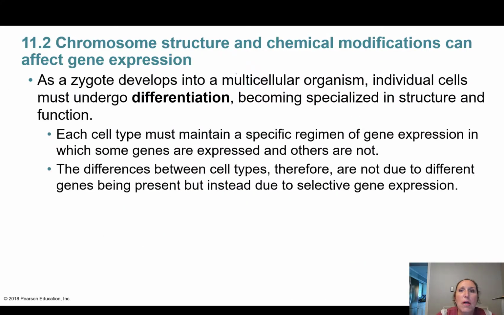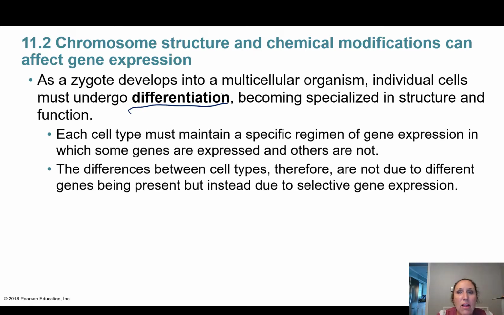Now it's important for you to understand that every single cell in your body, except for your egg or sperm cells, has all of the genetic information that makes you you. The DNA in every cell in your body is exactly the same. So how can we get a nerve cell? How can we have heart? How can we have different organs that do different things? That's a process called differentiation.